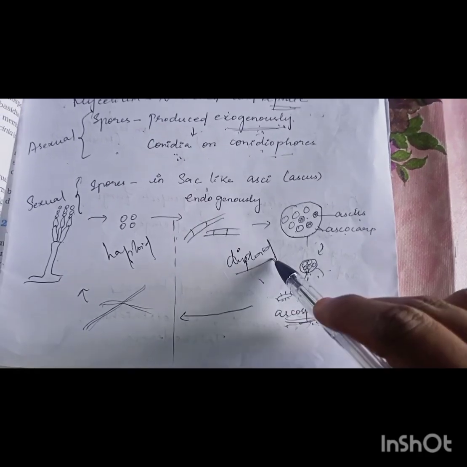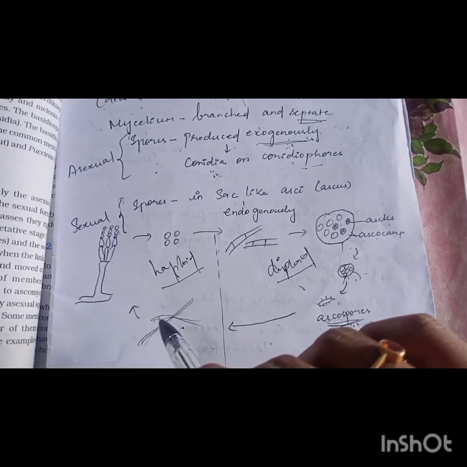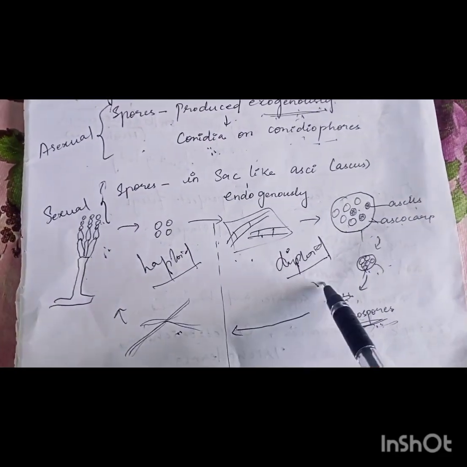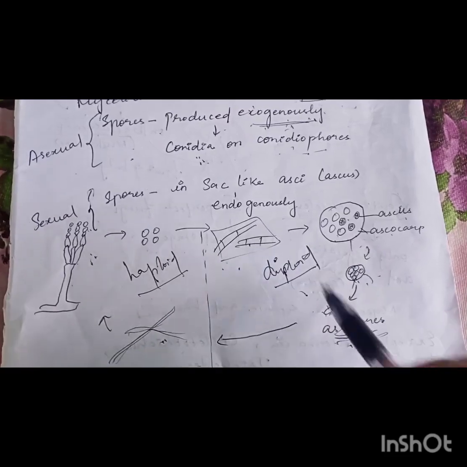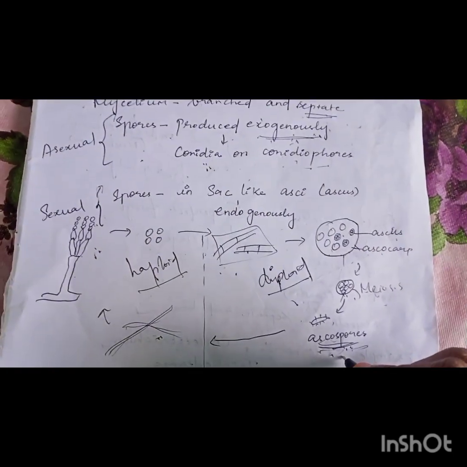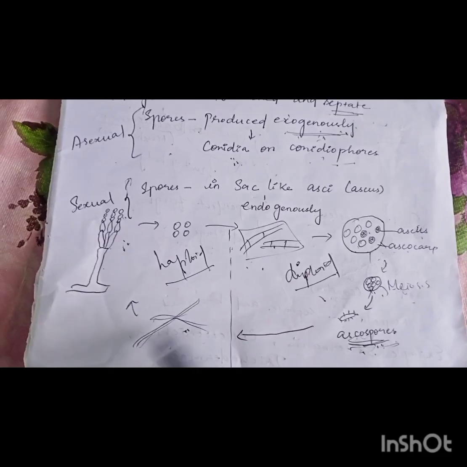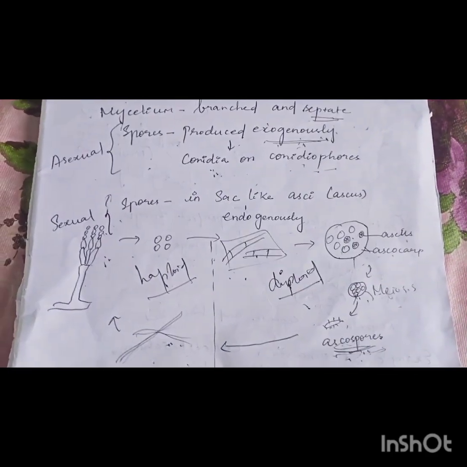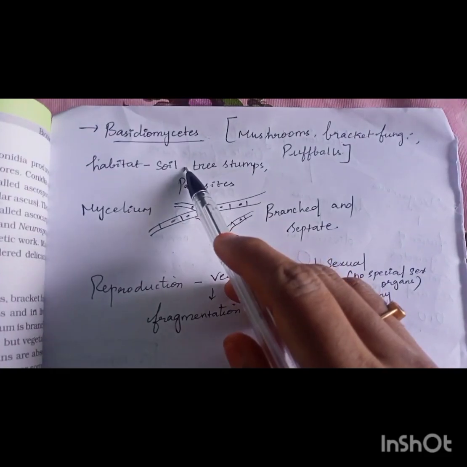The sexual stage of fungi is diploid and the asexual stage of fungi is haploid. The sexual spores will give rise to a mycelium which will produce the asexual spores, and it is a cycle. So the diploid stage will give rise to the haploid stage, and this haploid stage will give rise to the diploid stage. So inside this ascus there will be meiotic division, that is meiosis will take place, and it will result in the production of 4 ascospores, which will develop into a haploid hyphae and later it will bear the conidiophores, and the cycle continues.